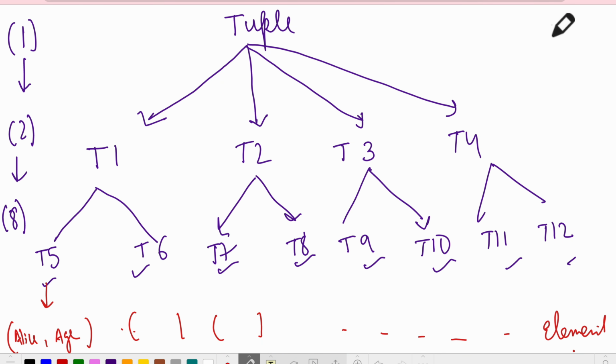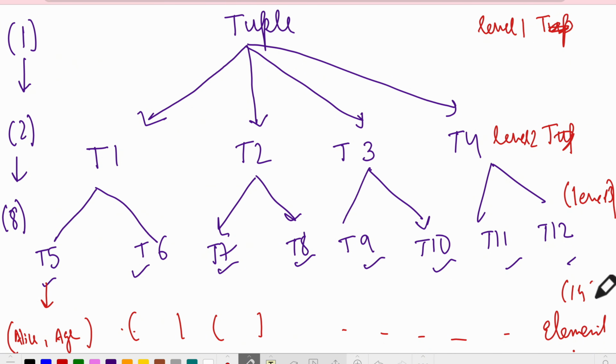Now let's name everything differently. Let's say this is tuple. This level is level 1. Let's call this level 2. Let's call this level 3, this particular part where we have 8 tuples. And this is level 4, L4. So this is L1, this is level 2, this is level 3, and this is level 4, where we have the final characters.